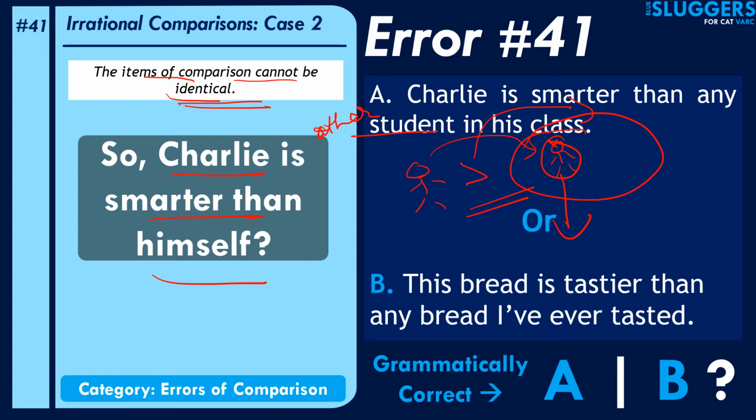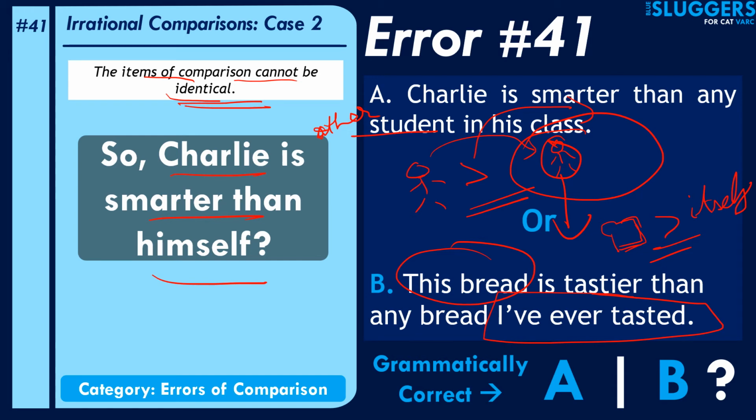It says, this bread is tastier than any bread I've ever tasted. Now, how does he know that? You cannot know whether this bread is tastier than any other bread that you've ever tasted without tasting it. So that means even this bread itself is included in this set of all the breads that this person has tasted. And then it seems to imply that this particular bread, and see, I'm not really so good at drawing, but think of this as a bread, is better than itself. It's more tasty than itself. So again, it doesn't make sense, because the items of comparison are identical in this case.